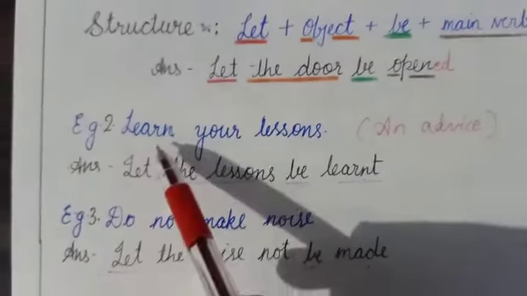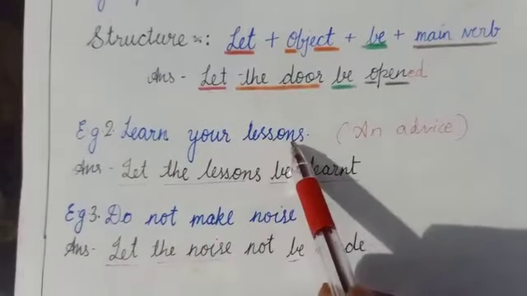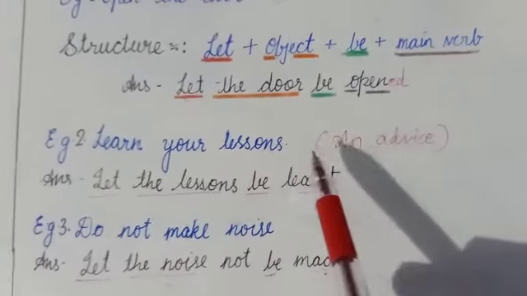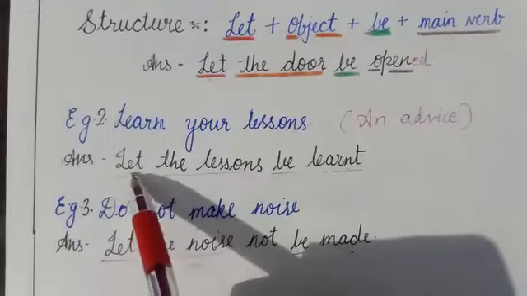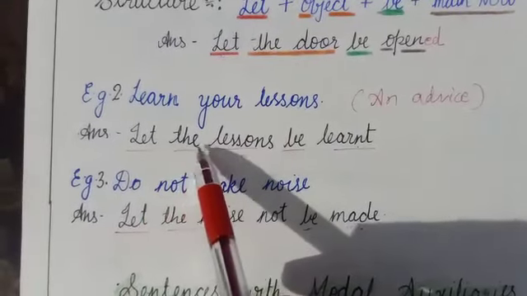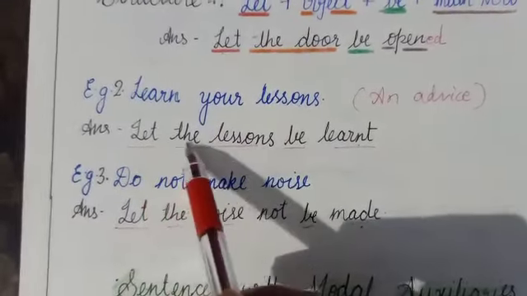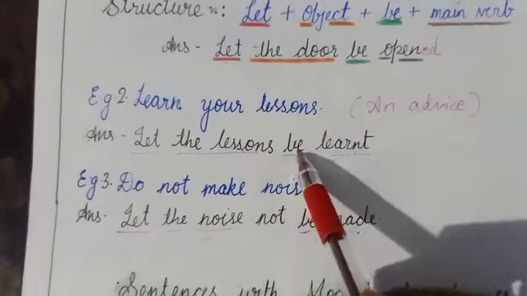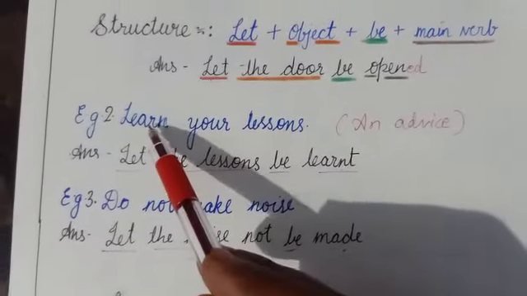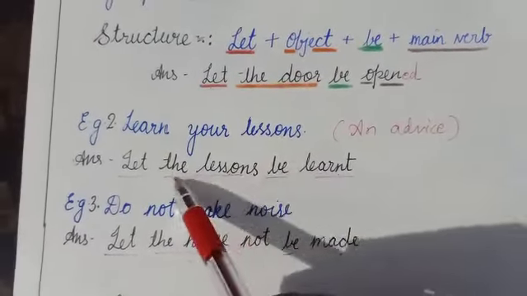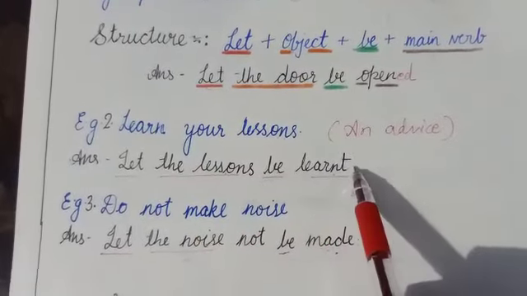The second example is learn your lessons. It is an advice. Again, it is started with the word let and then the object, the lessons. Let the lessons, and then be, and the third form of the verb learn is learnt. Let the lessons be learnt.